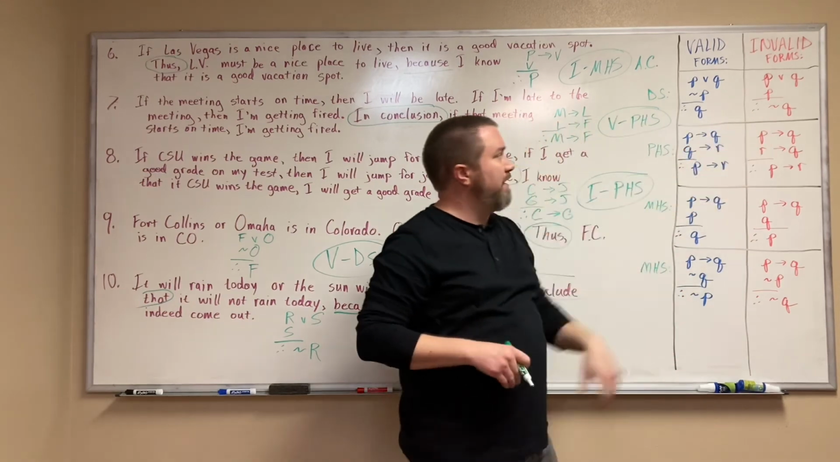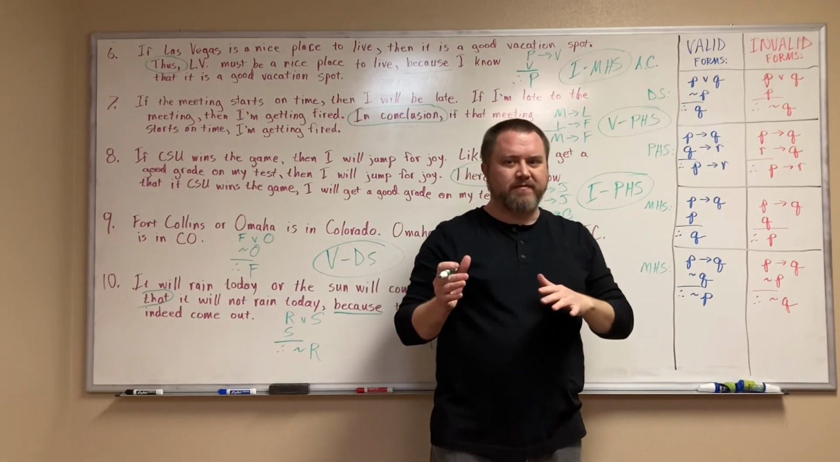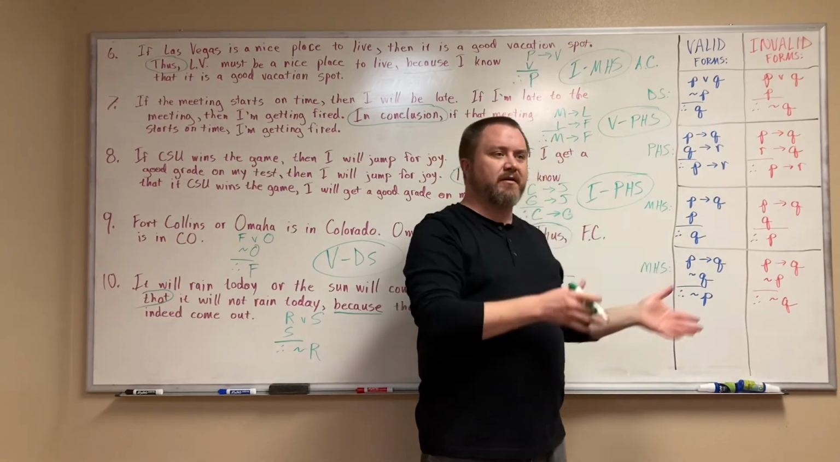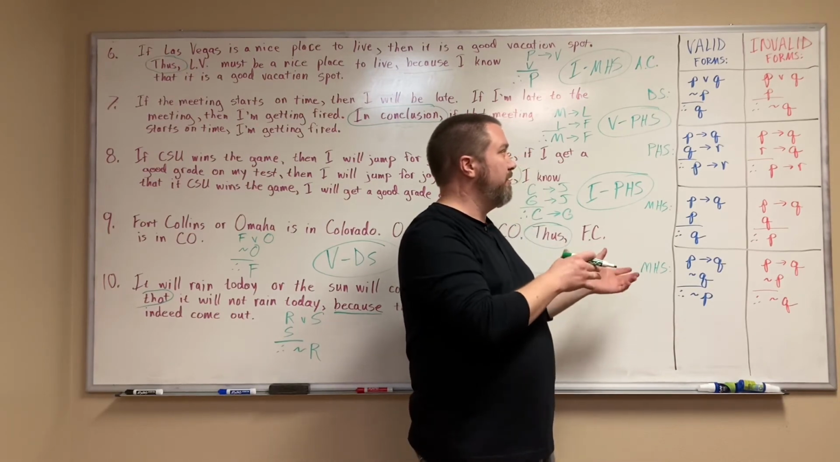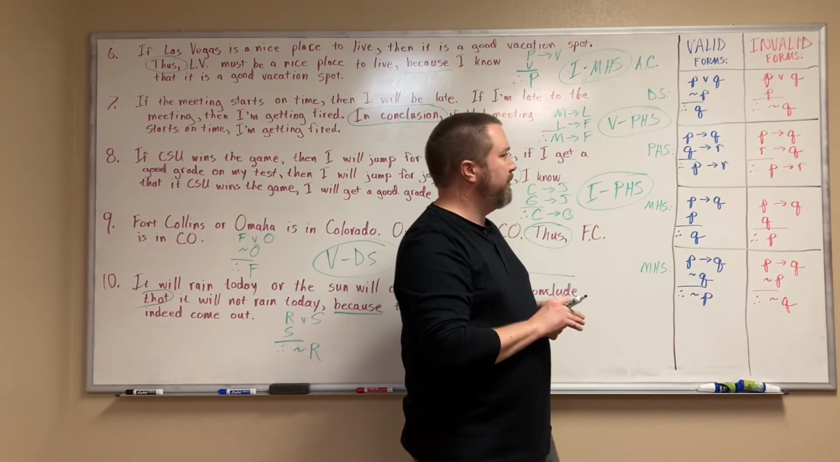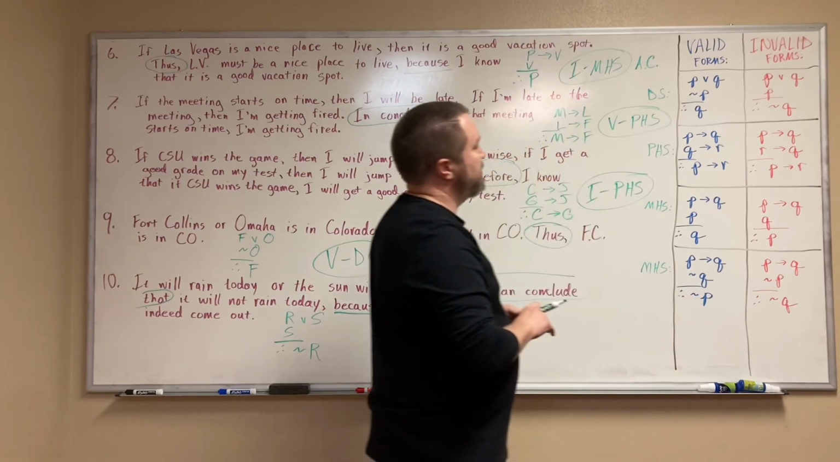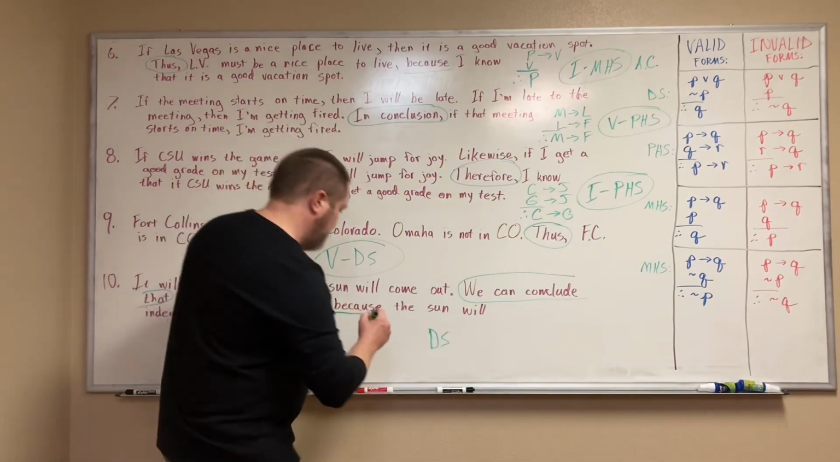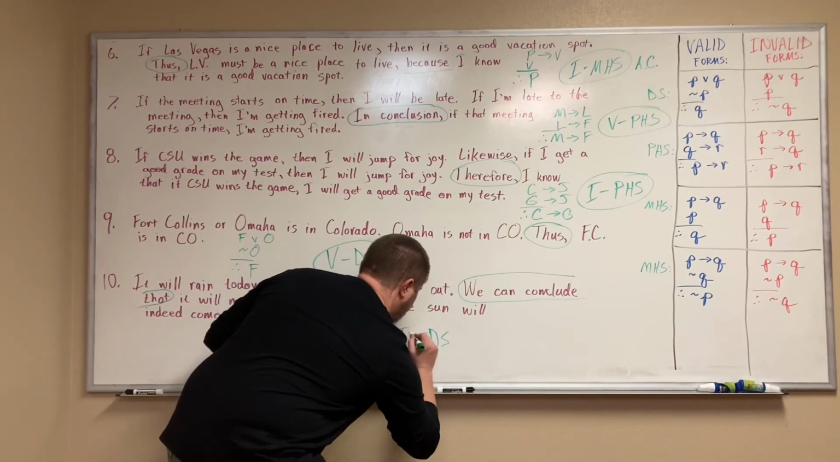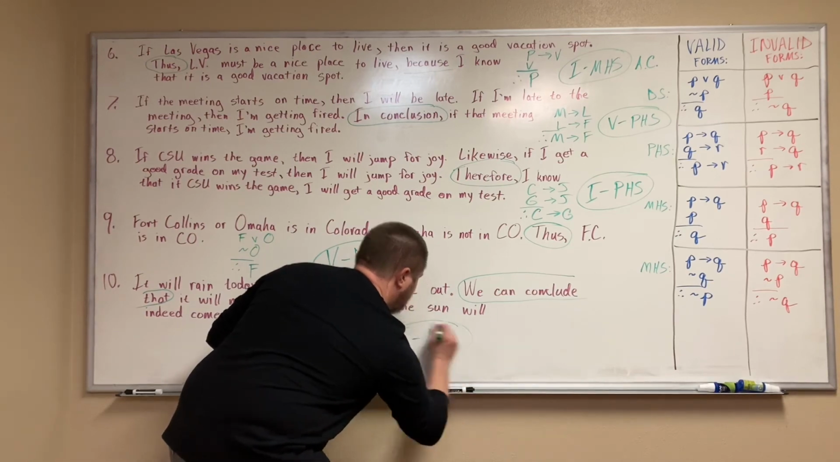So again, with the valid form, we have to negate one of the two disjuncts, and then our conclusion will be the other, that we know the other to be true, for the disjunction to be true. So this is an invalid form disjunctive syllogism.